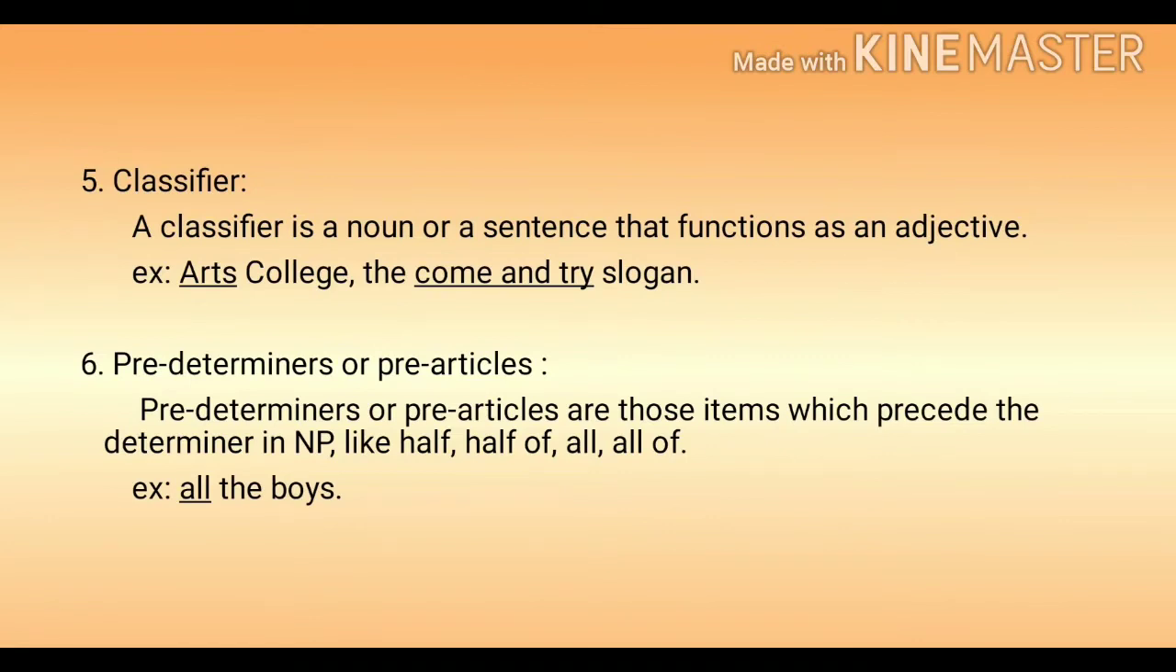Next is classifier. A classifier is a noun or a sentence that functions as an adjective. For example, arts college, the come and try slogan. Next one is predeterminers or pre-articles. Now, predeterminers or pre-articles are those items which precede the determiner in NP or noun phrase, like half, half of, all of, etc. Example, all the boys.